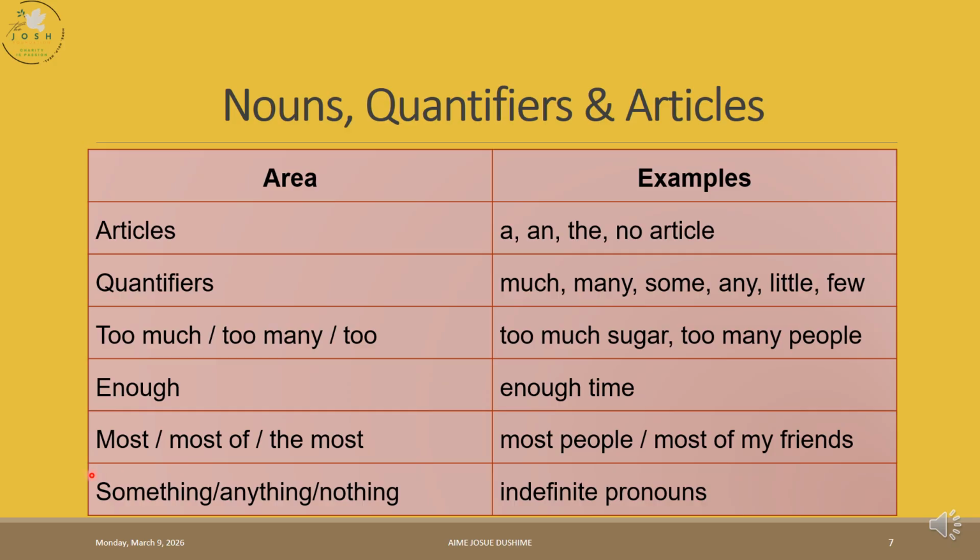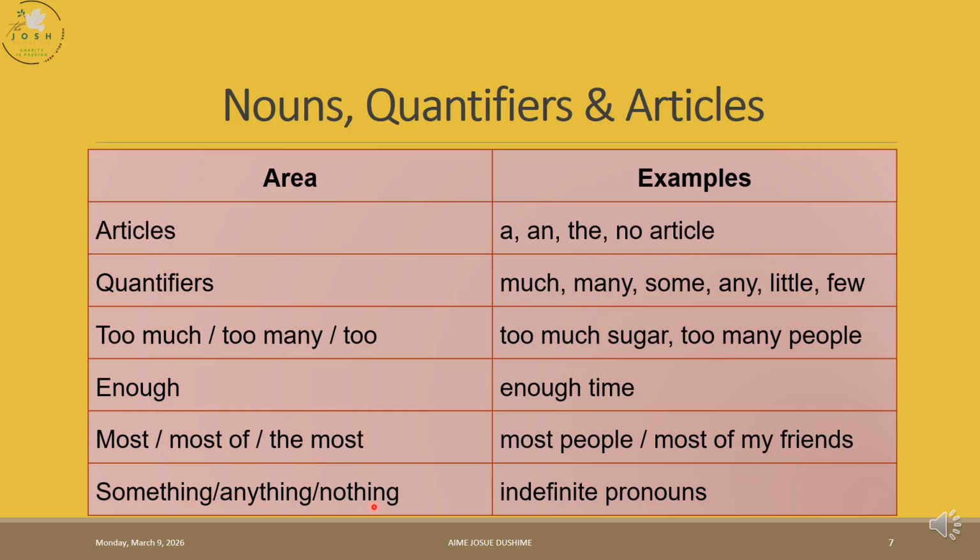I can say most people like music. That's generally the majority of people like music. But if you say most of my friends like music, now I mean not everyone, just in my circle, in the circle of my friends. That's what I'm specifically talking about. The most we use in the superlative.